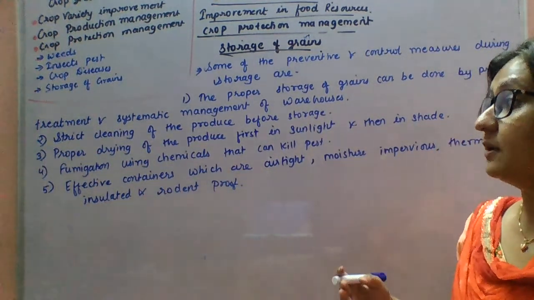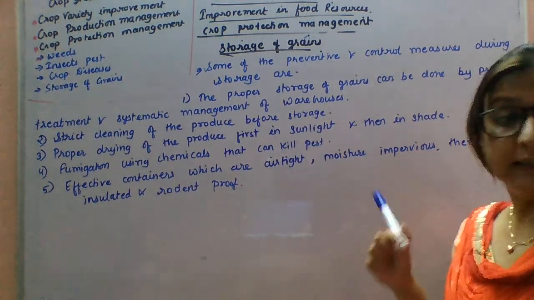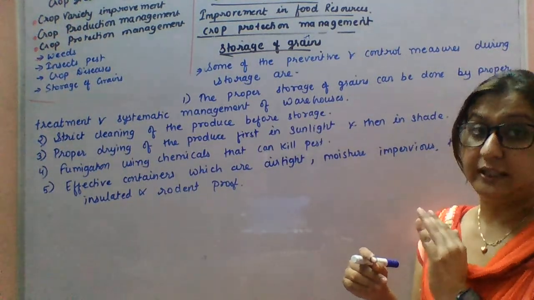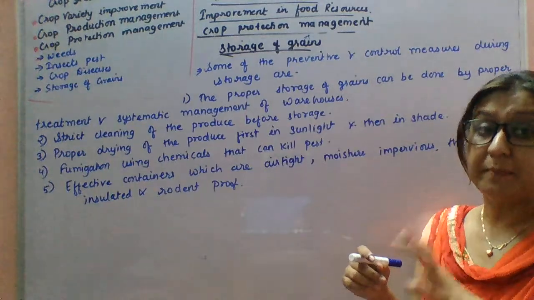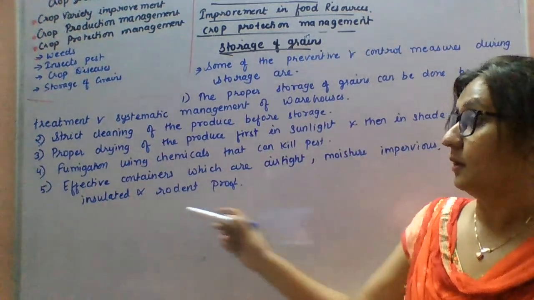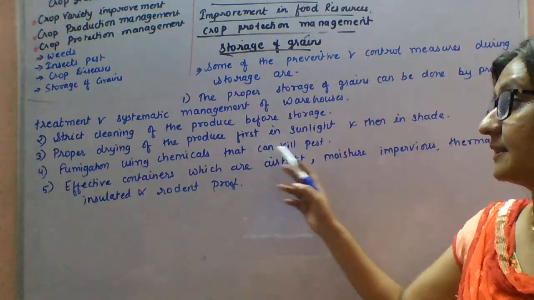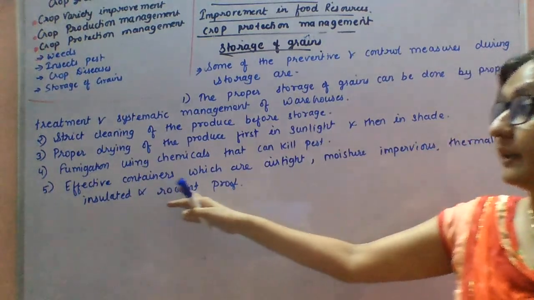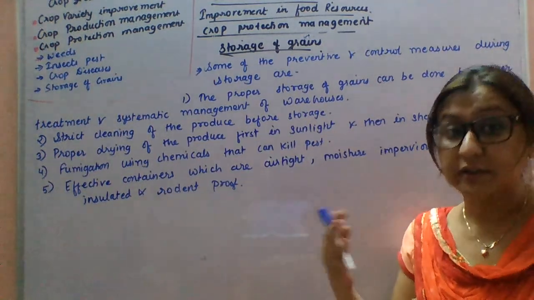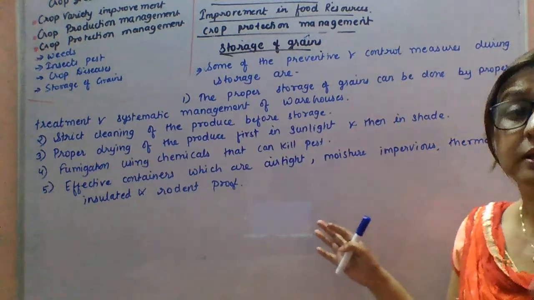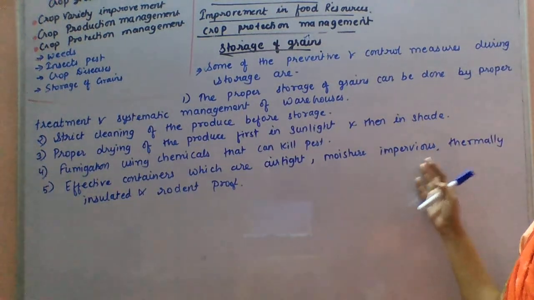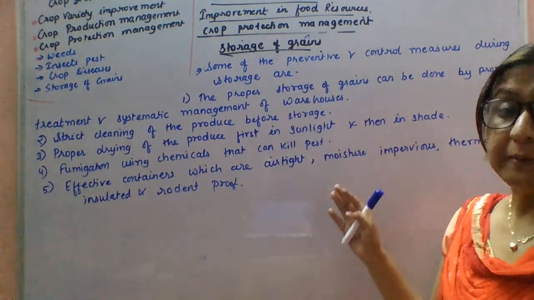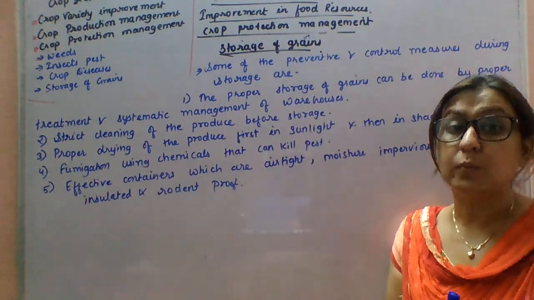Next, proper drying of the produce, first in the sunlight and then in the shade, so that no moisture remains in the produce. Next, fumigation using chemicals can kill the pests. Next, effective containers should be used for storage, which are airtight, moisture impervious, thermally insulated and rodent proof. By implementing these techniques, we can store the grains for a long time.